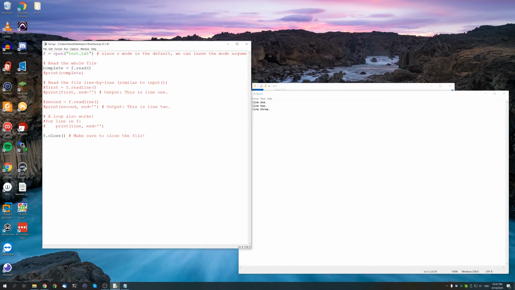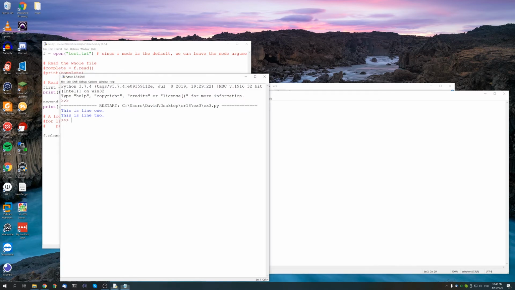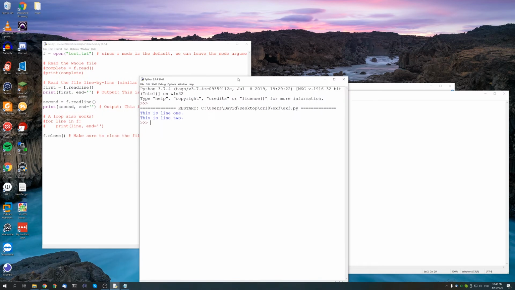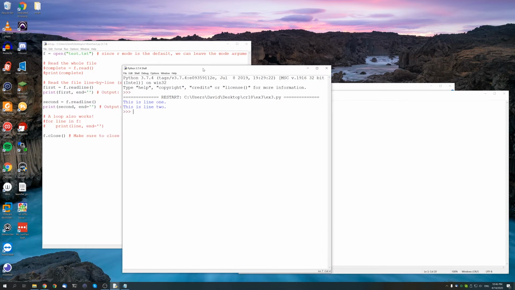Now the second way we can do that is using .readline. So this reads the file line by line, similar to how you read input. So if we just uncomment this over here, we can see that this reads the lines, it keeps track of where it is. So the first time it does this is line 1, the second time this is line 2. Okay, so this is anywhere in the program, it keeps track of where it is, just like input.